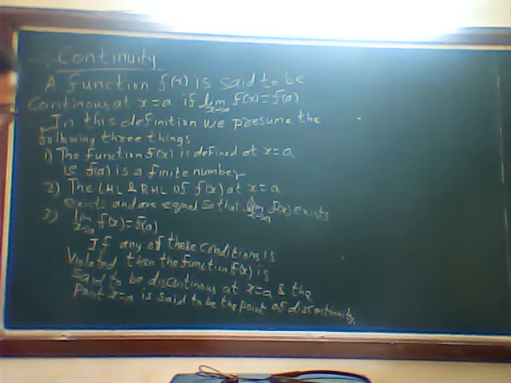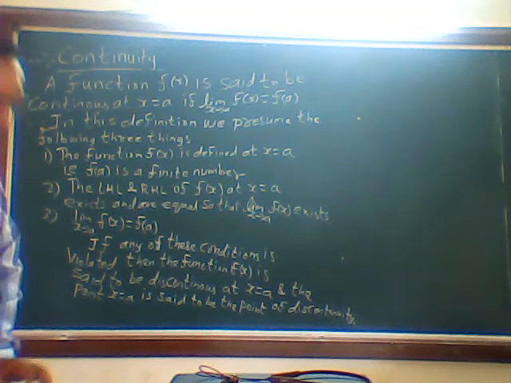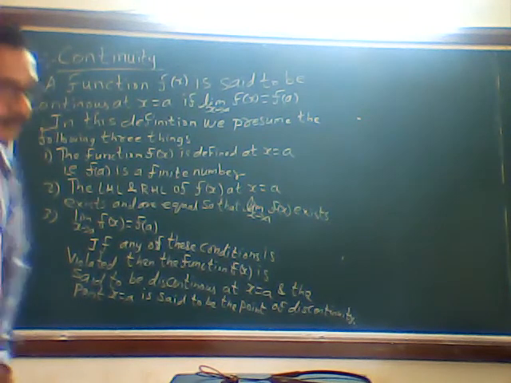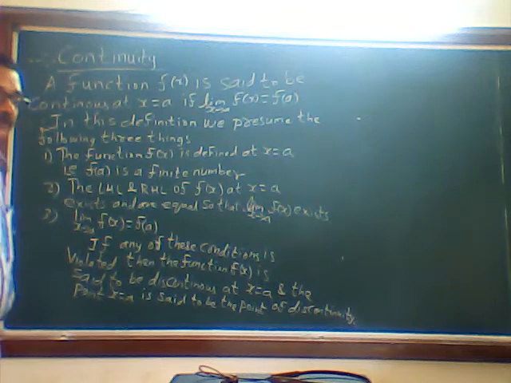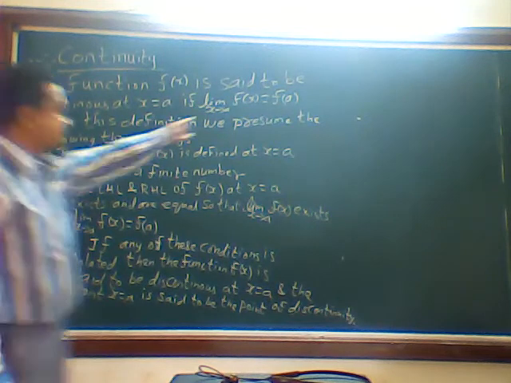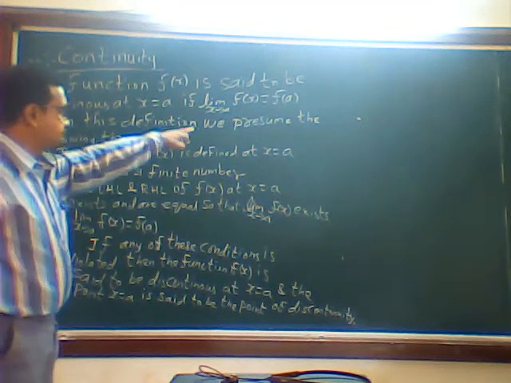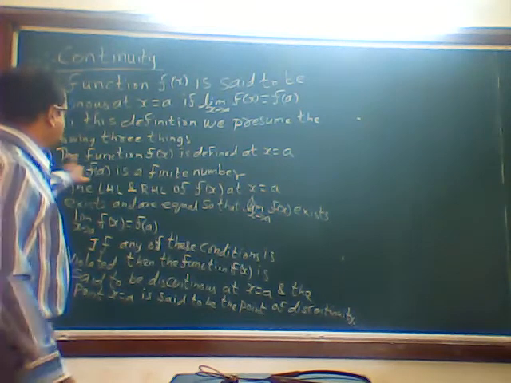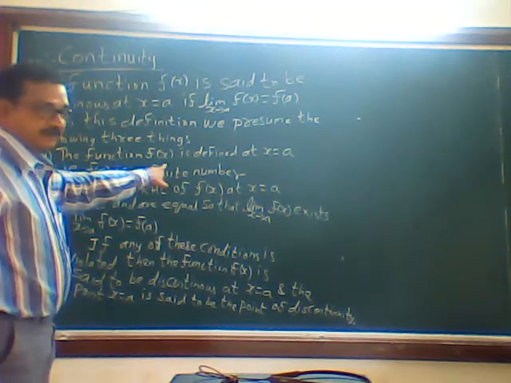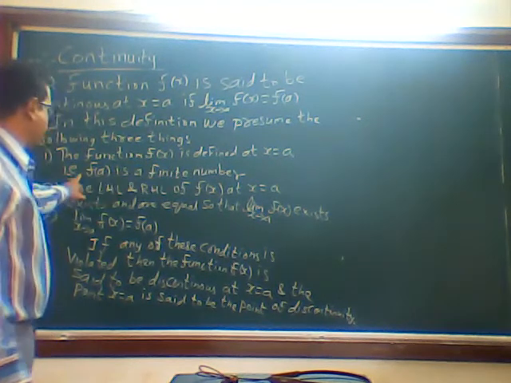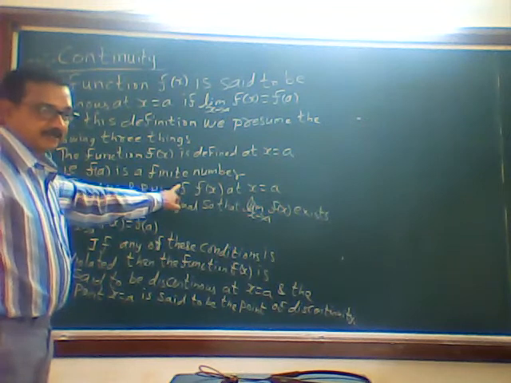Got it? A function f of x is said to be continuous at x is equal to a if limit x tends to a, f of x is equal to f of a. In this definition, we presume the following three things. First, the function f of x is defined at x is equal to a, that is, f of a is a finite number.